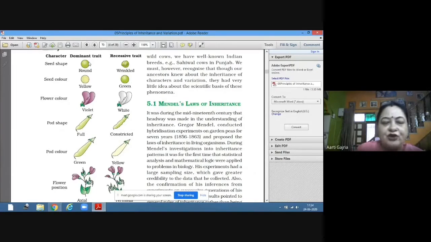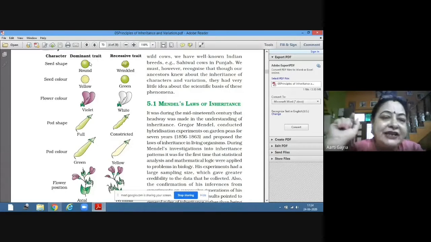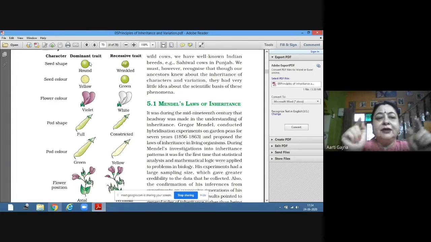Now that you have learned about cross-pollination, self-pollination, hybridization, you know that if you keep on self-pollinating a plant, ultimately you will get a plant which has a true breeding line. Now what is a true breeding line? In a simple way, true breeding means both the homologous chromosomes have the same gene.